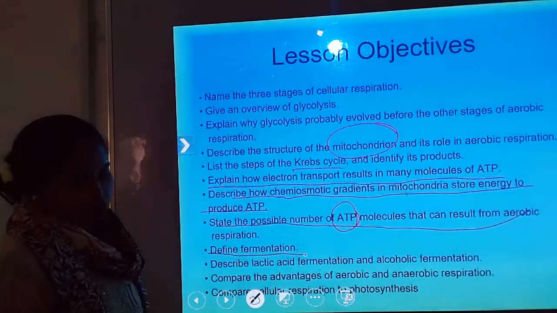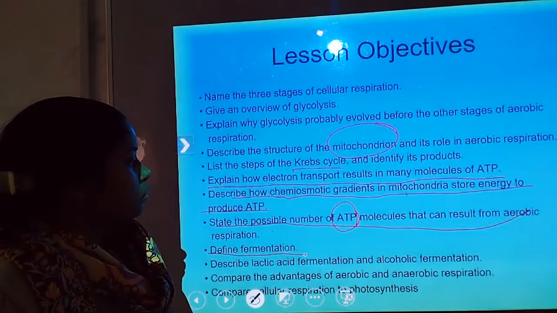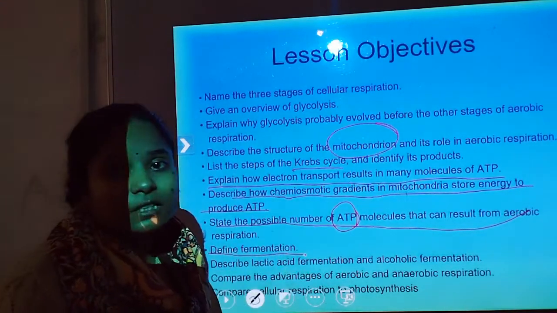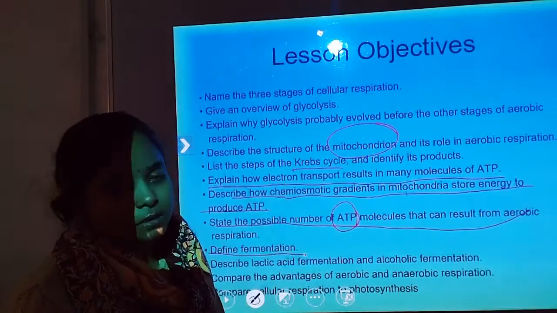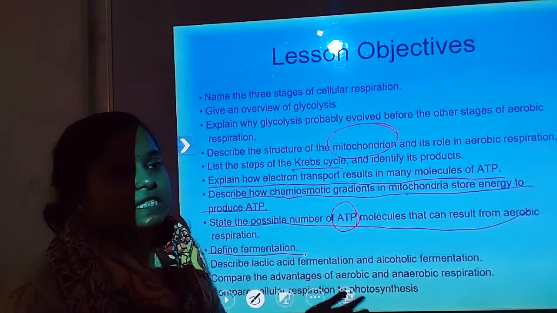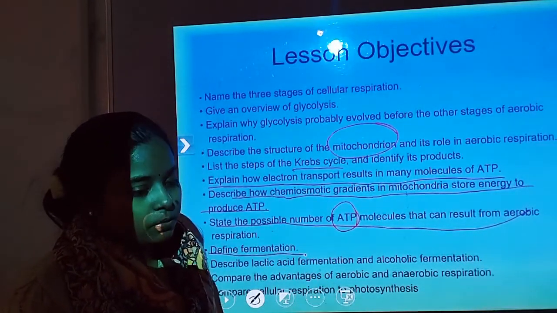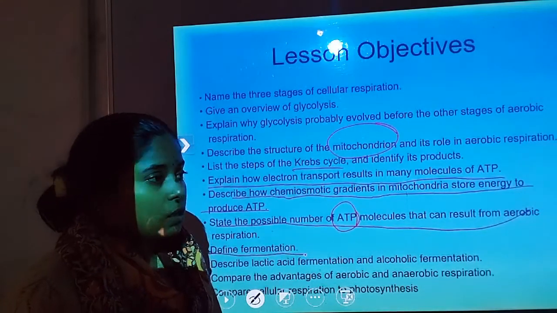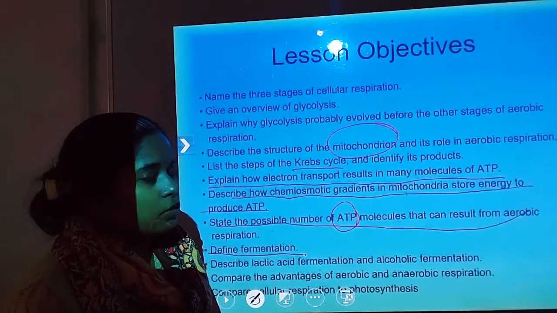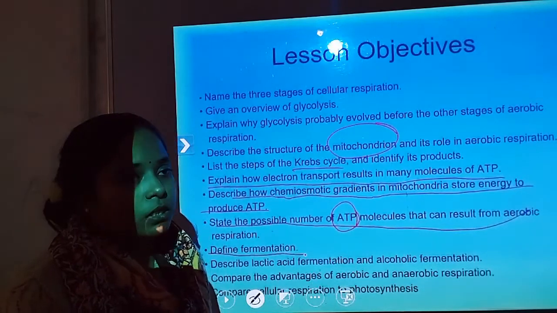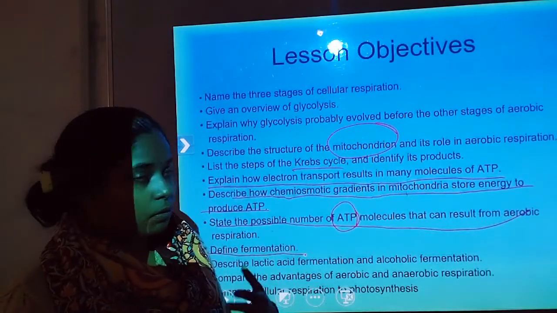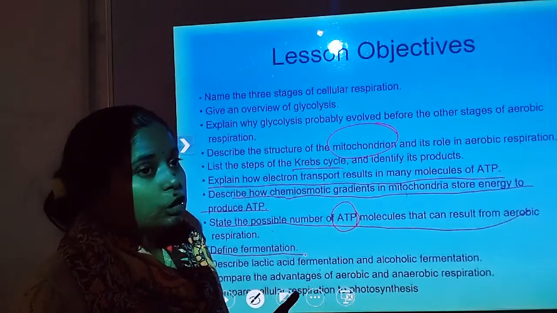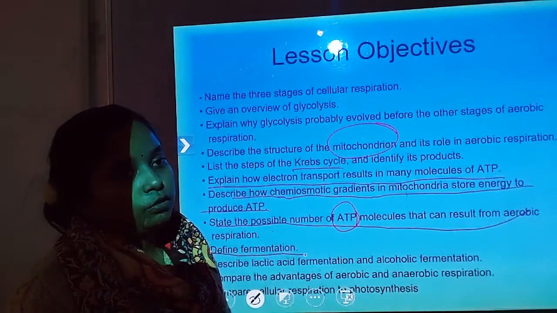Now, define fermentation. Fermentation is related to the cell organelle, because mitochondria are necessary. But in a human body, or in different types of plants, if the mitochondria are not present or if anaerobic conditions occur, what happens? In anaerobic respiration, only glycolysis is carried out in that plant or animal.